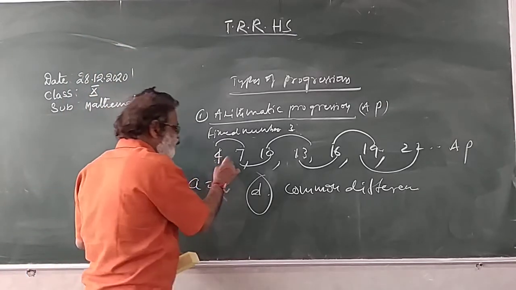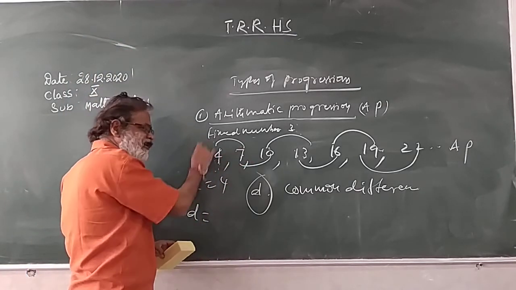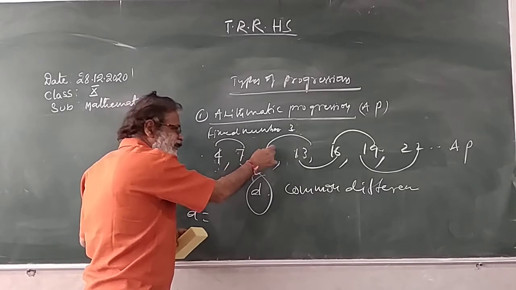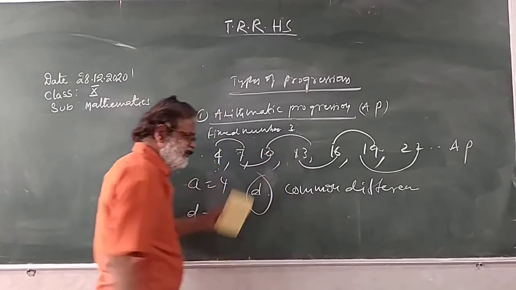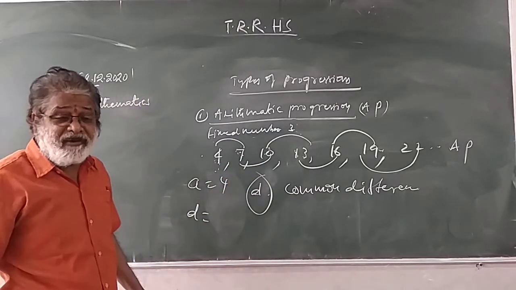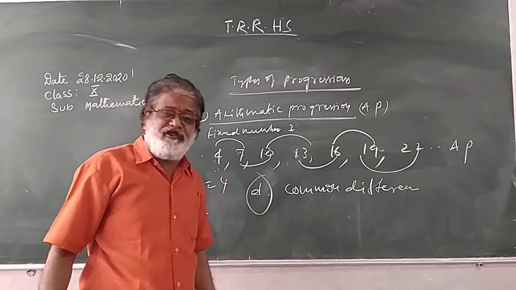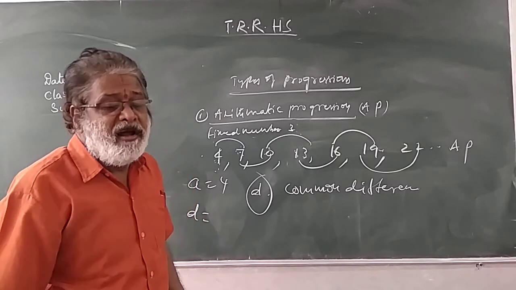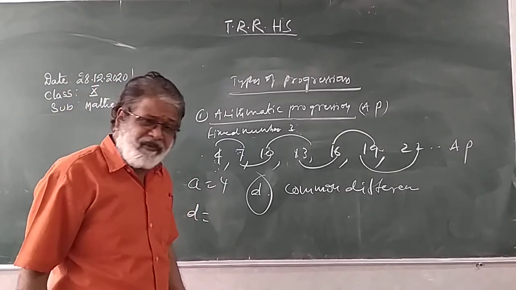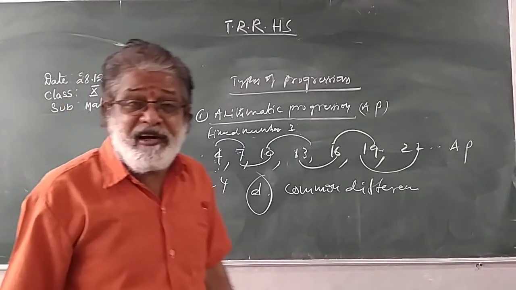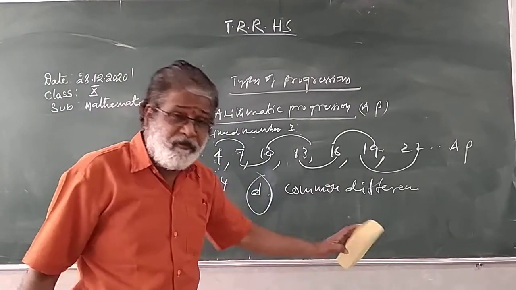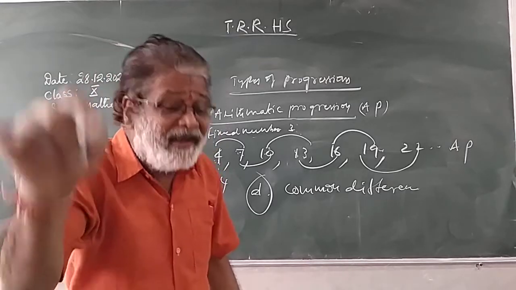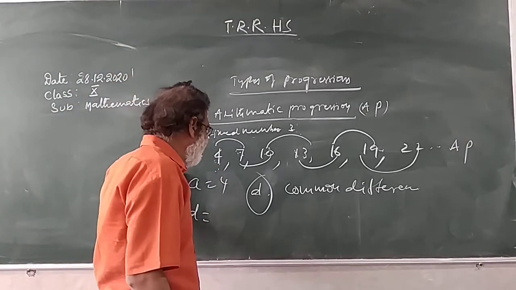Succeeding of 4, what? 7. 7 minus 4, 3. The succeeding of 7 is 10. 10 minus 7, 3. This is called common difference. What is common difference? The difference between two consecutive terms of a progression is called common difference. If the common difference is the same, such a sequence is said to be in AP. This is called arithmetic progression.